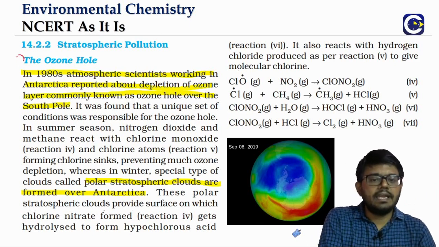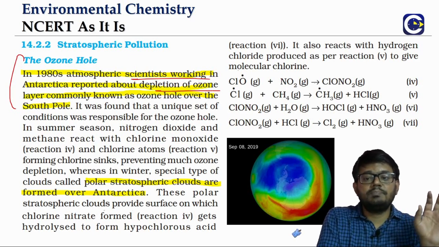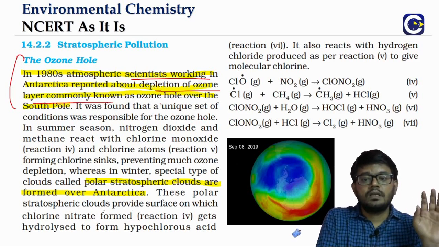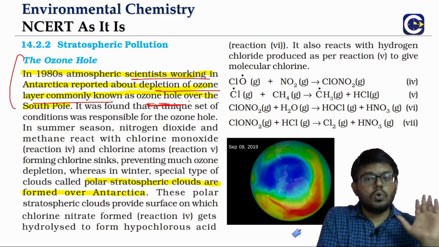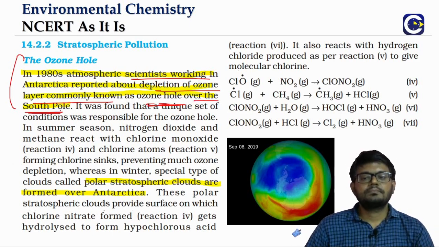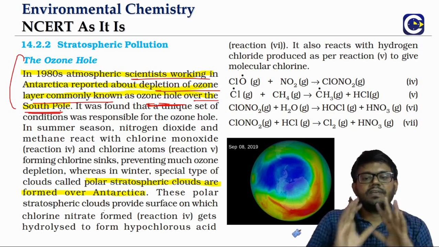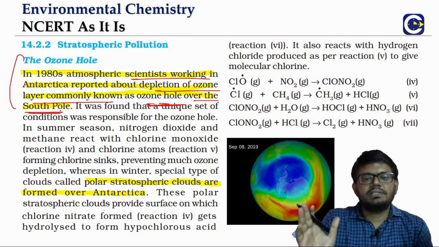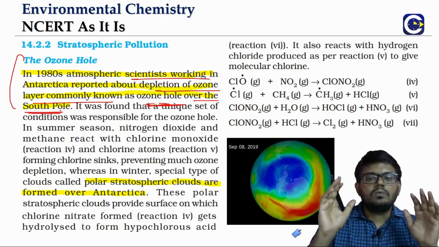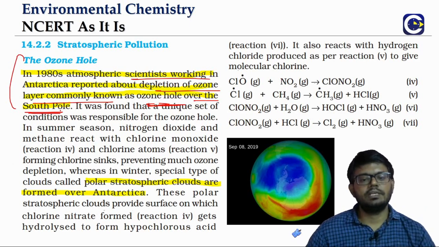In 1980, scientists observed a depletion of the ozone layer, which we generally call the ozone hole, over the South Pole, Antarctica. And this is happening because of some very peculiar conditions that happen only in the polar region.